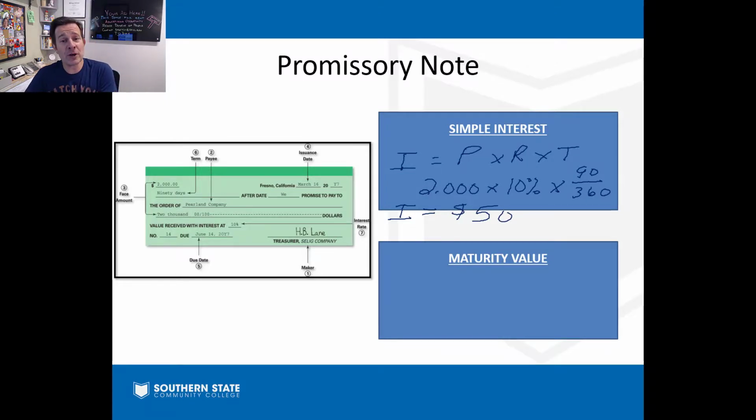So what about the maturity value? When that note gets paid back, how much is going to have to be paid? Well, maturity value is always the face amount plus the interest. So 2,050. If you did the math on that, hopefully it worked out correctly. If you didn't get that correct, then check your work, see where you went wrong.